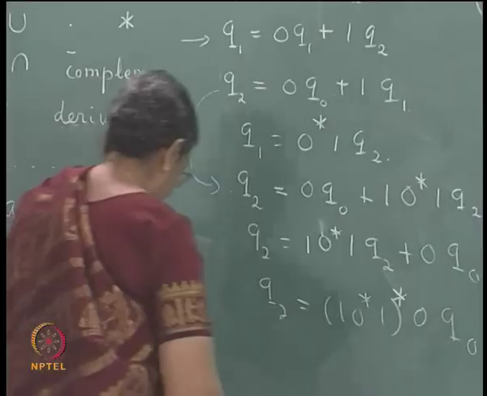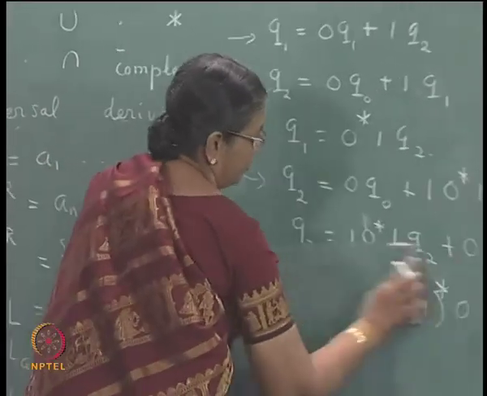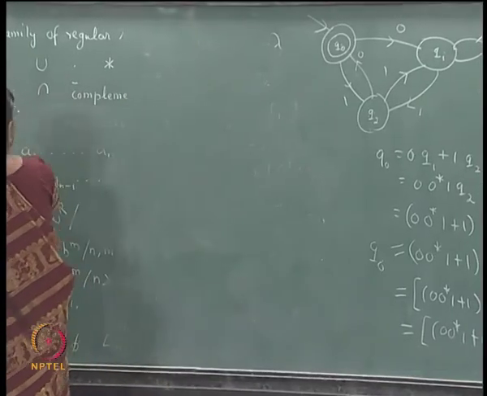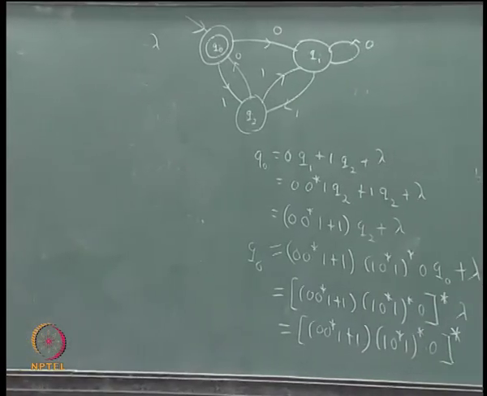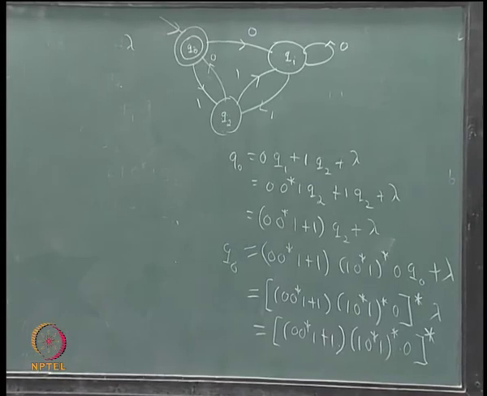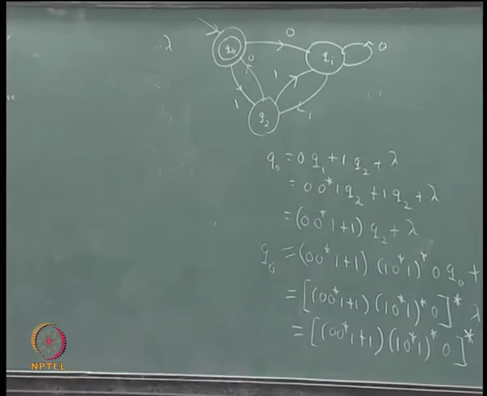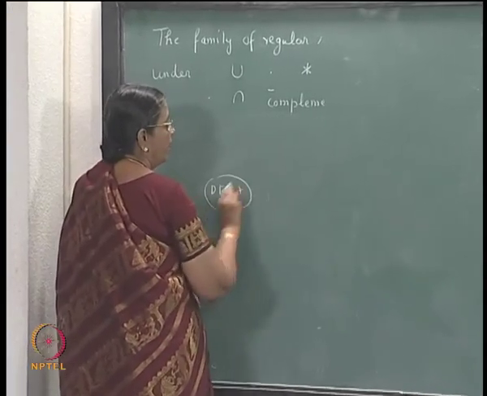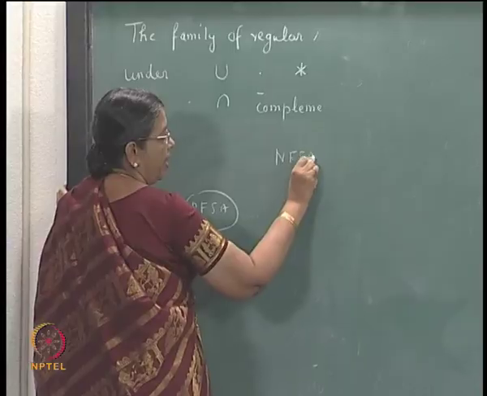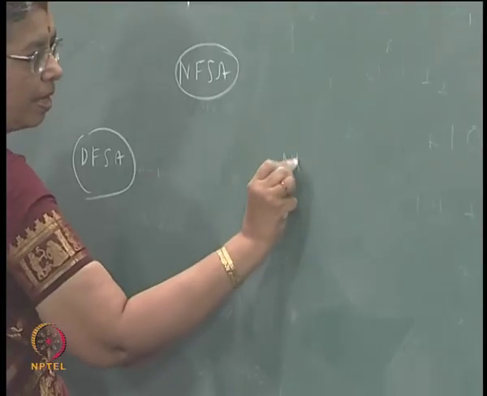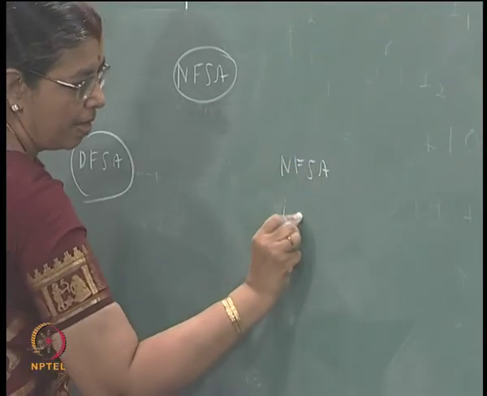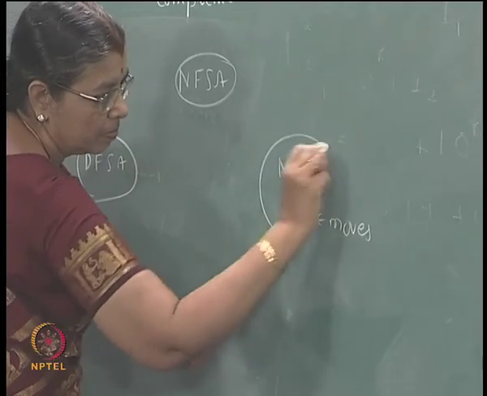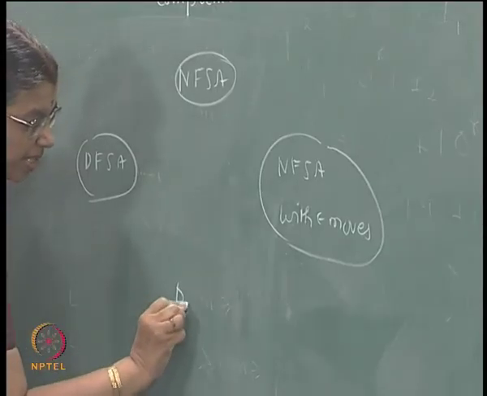So, for a regular set, this is complete now, you have DFSA, you have NFSA, you have NFSA with epsilon moves, and you have regular expressions.